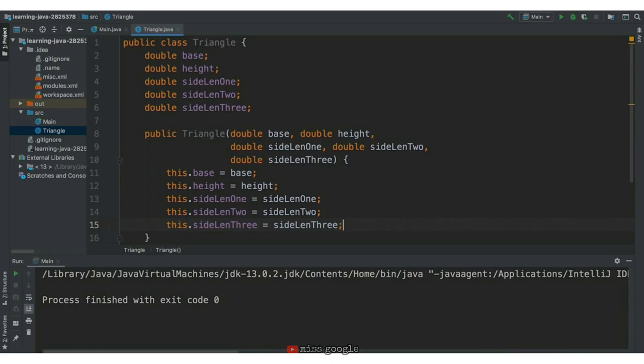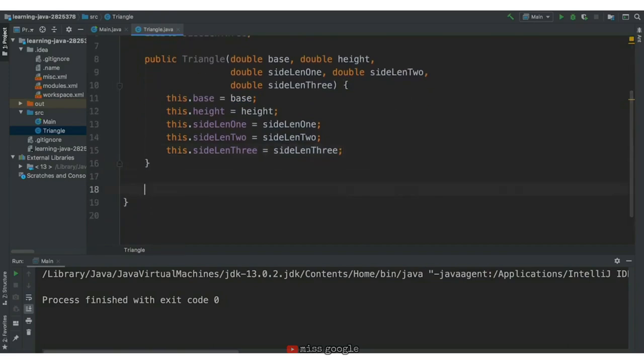We'll call this function findArea, and it will return a double. We do need to have the return type here because findArea will not be a constructor. With the this keyword, we can get access to the appropriate instance variables, base and height, so the function takes no inputs. Our formula for finding the area of a triangle is base times height divided by 2. So we'll return this.base times this.height divided by 2.